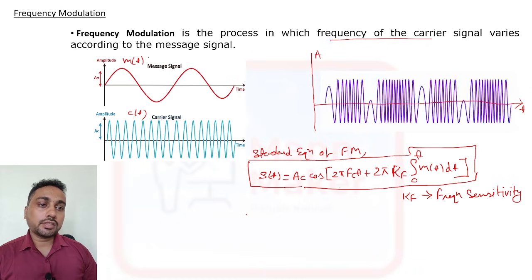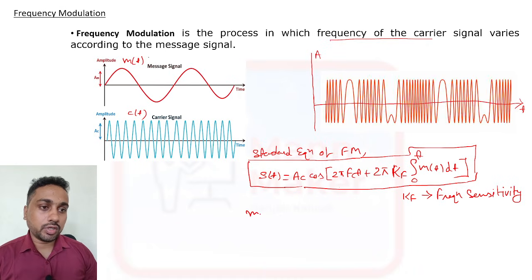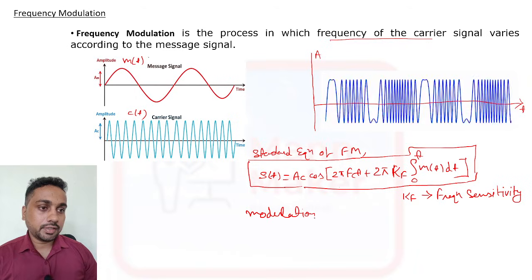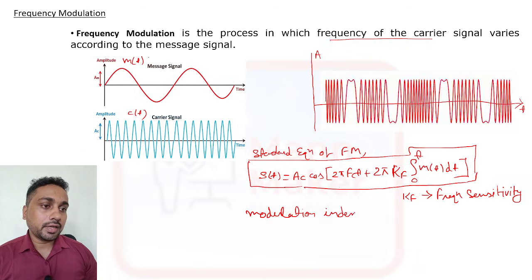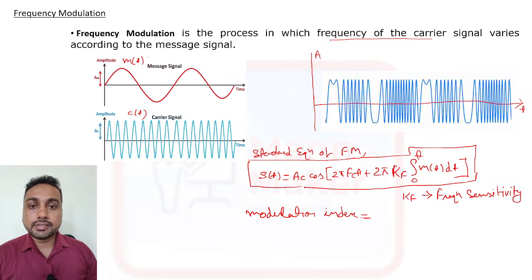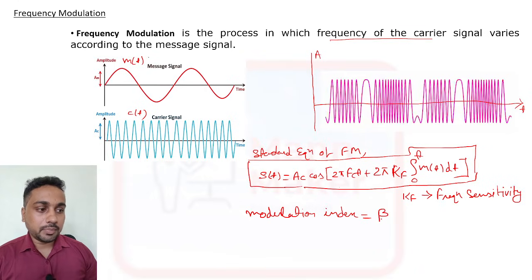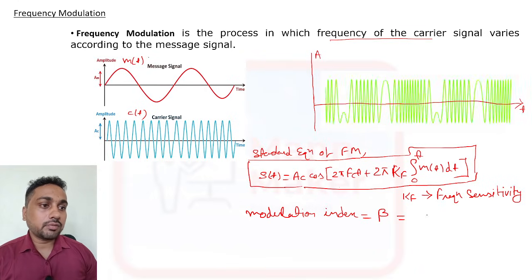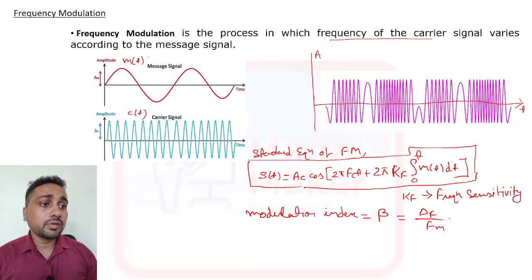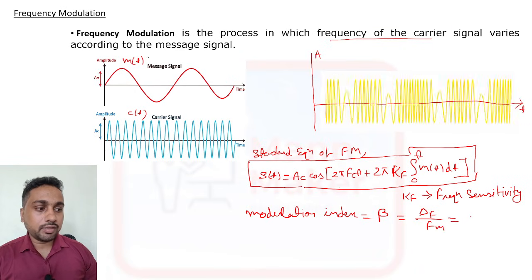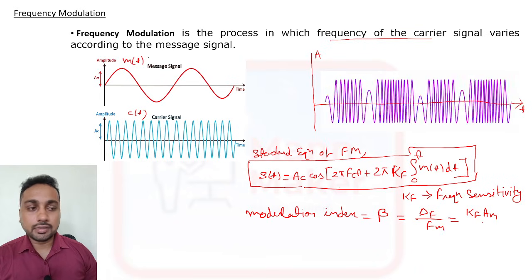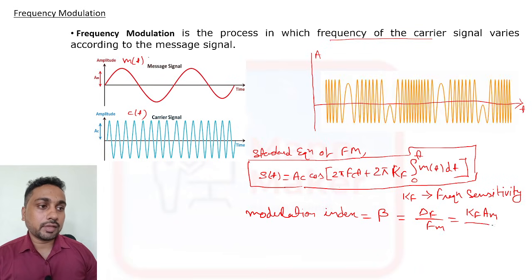Now, in frequency modulation we also have a modulation index. As in amplitude modulation we calculated our modulation index, that is mu, here it is denoted by beta, and beta is equal to delta f divided by fm. Delta f is the frequency deviation, that is kf times Am, the frequency sensitivity and the amplitude of the message signal.